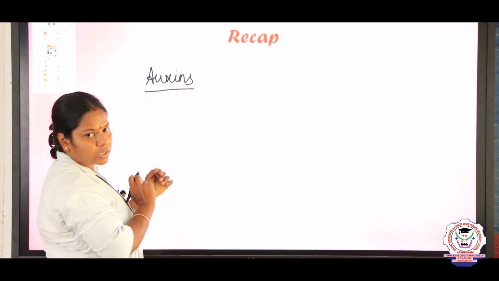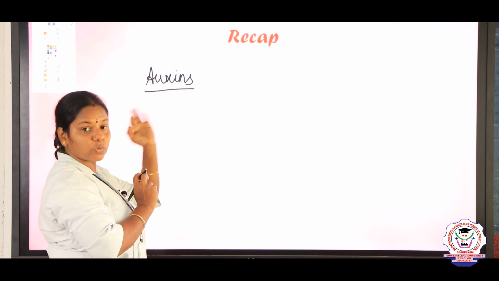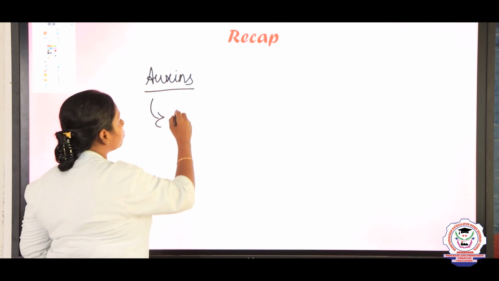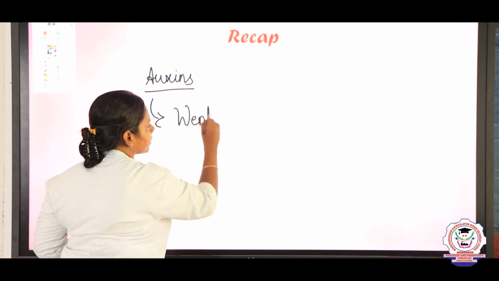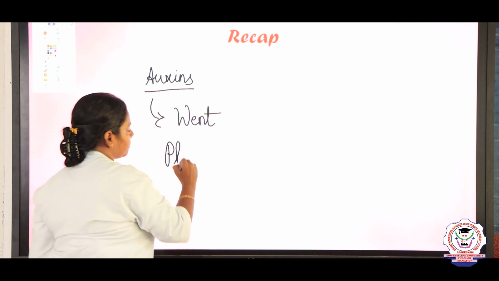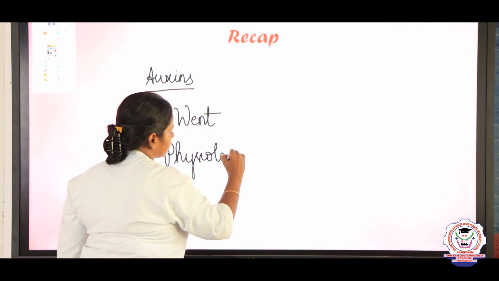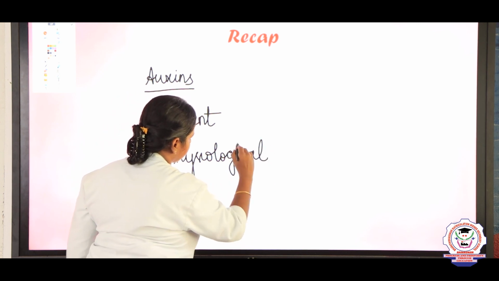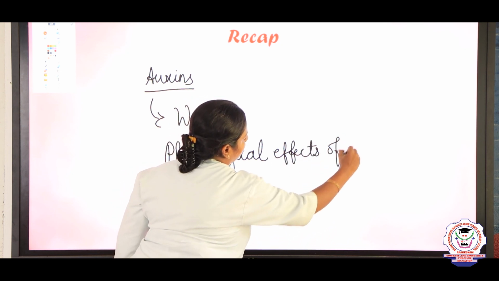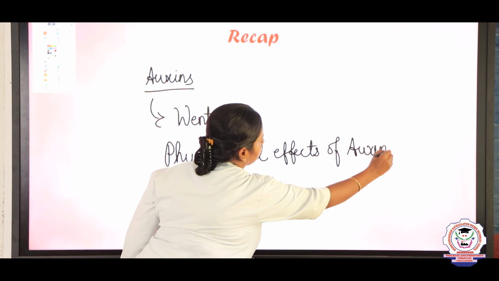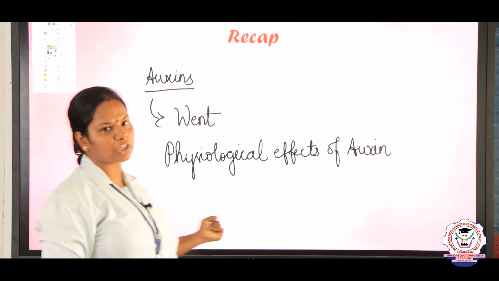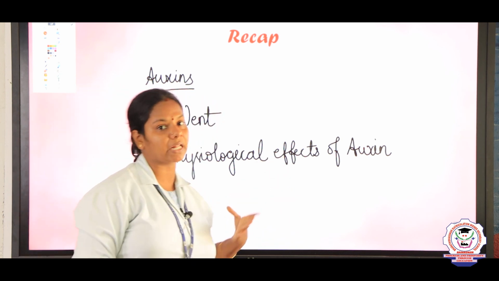It was first discovered by Kogl, it was also studied by Darwin, and later the presence of auxin was experimentally proved by Went. We studied the Went experiment, and later we discussed the physiological effects of auxin: it is responsible for cell elongation, it induces root growth, it is responsible for parthenocarpic fruits, and it is responsible for apical dominance.